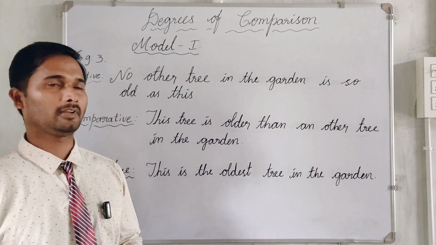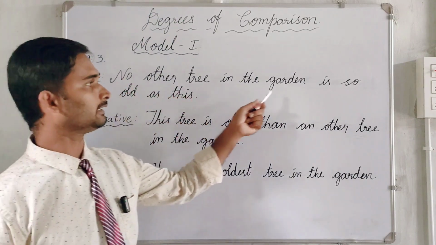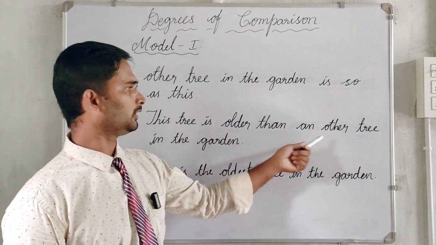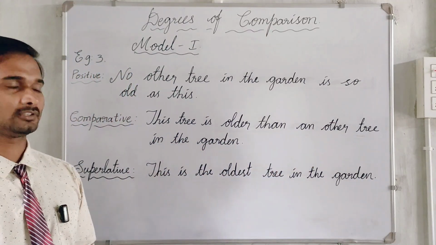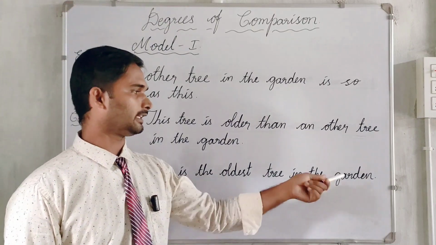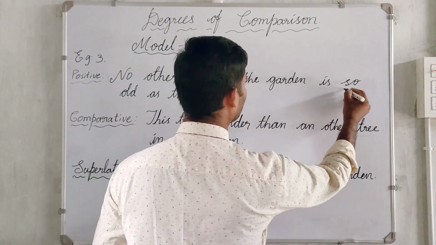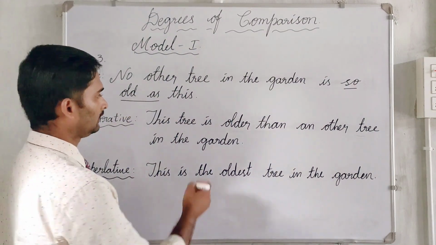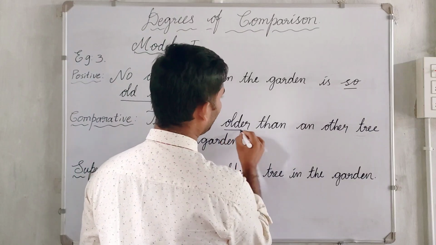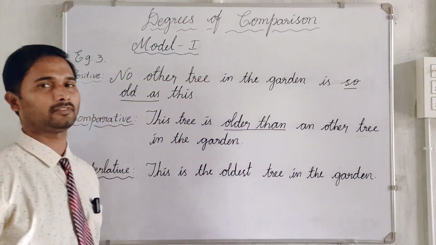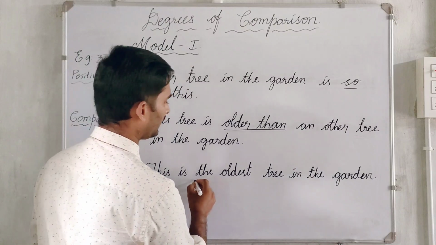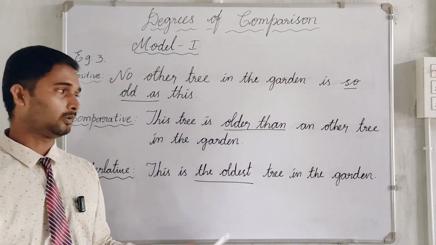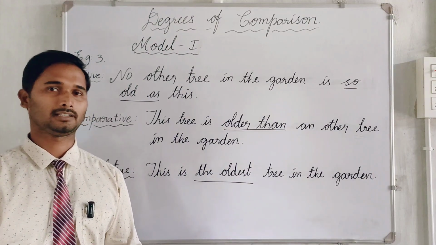Let us see one more example of model 1. No other tree in the garden is so old as this. Comparative: this tree is older than any other tree in the garden. Superlative: this is the oldest tree in the garden. Here we have old; no comparison is made. Second one, older than any other tree: comparison is made with other trees. And the oldest is the highest degree, the oldest of all the trees in the garden.